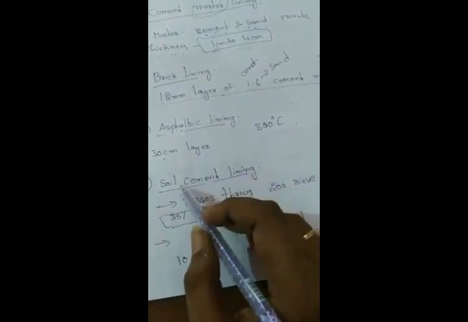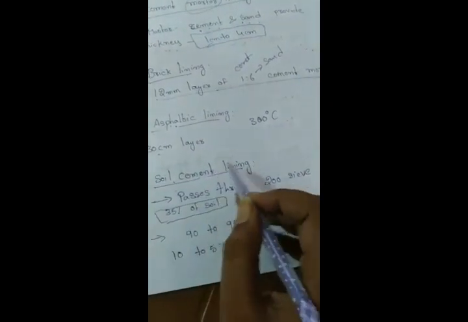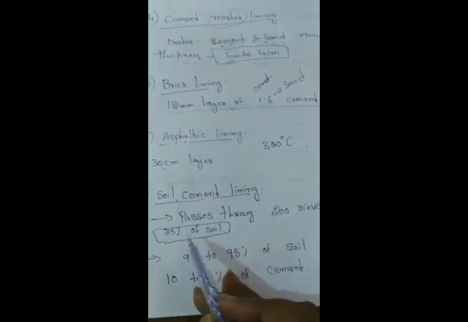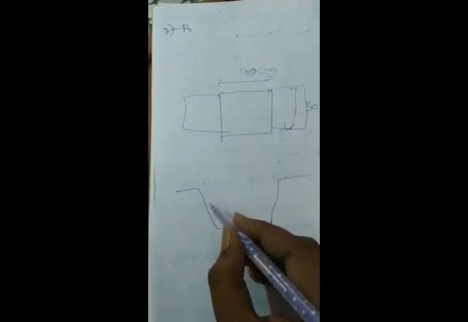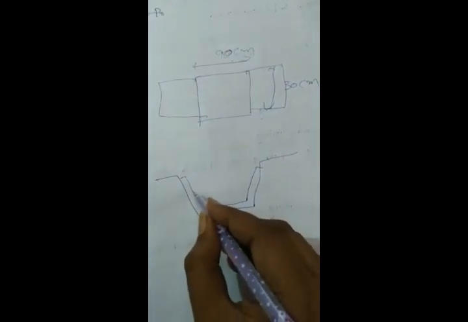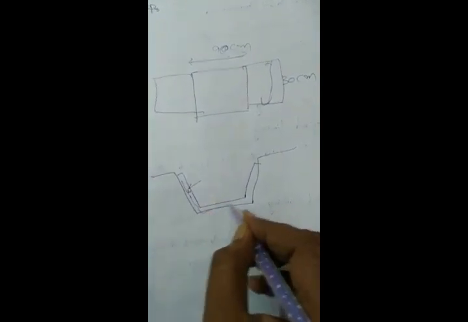That kind of soil only we use for soil cement lining. Here 90 to 95% of soil and 10 to 5% of cement will be mixed thoroughly, and then placed in the lining portion.